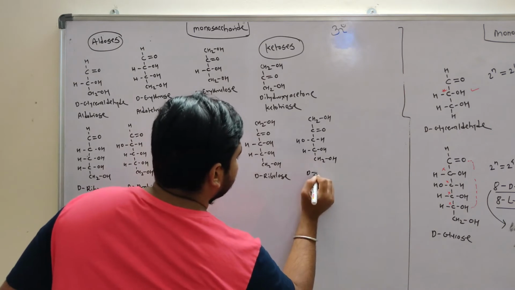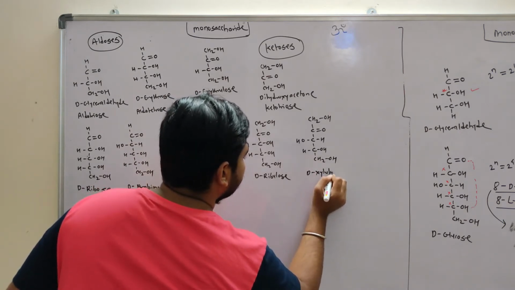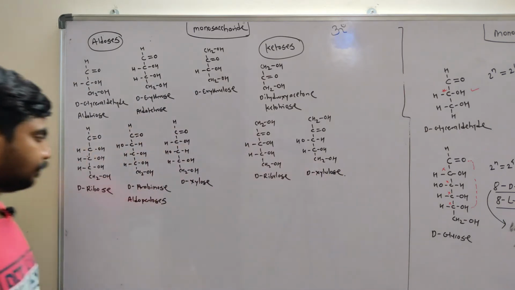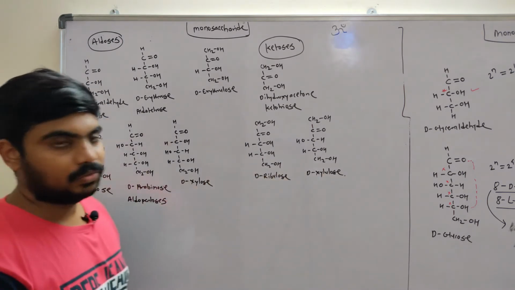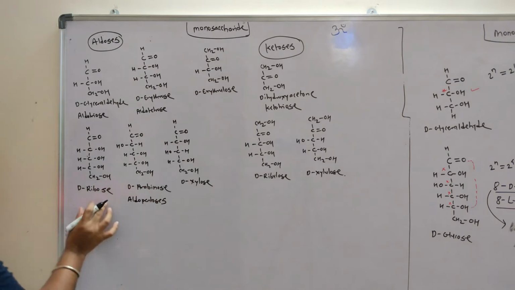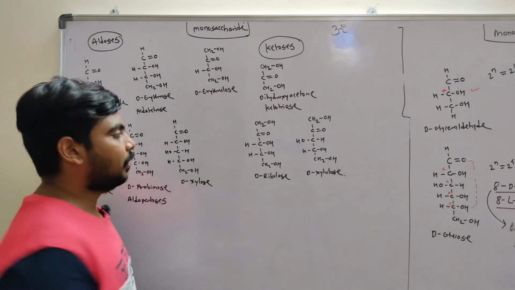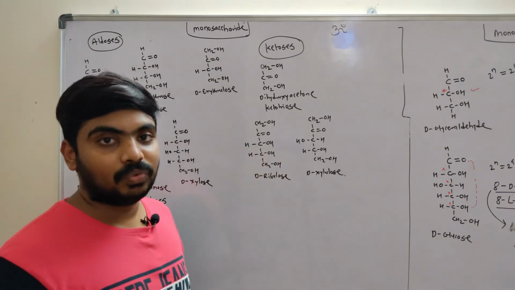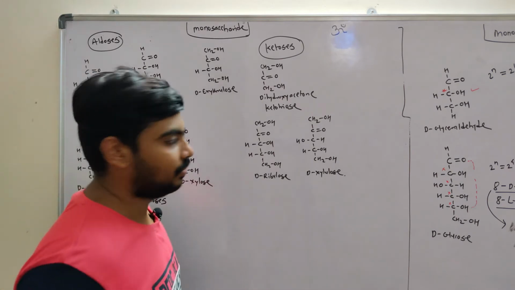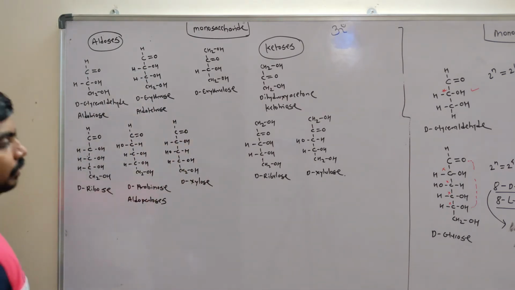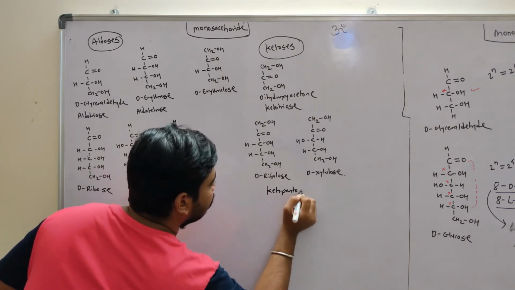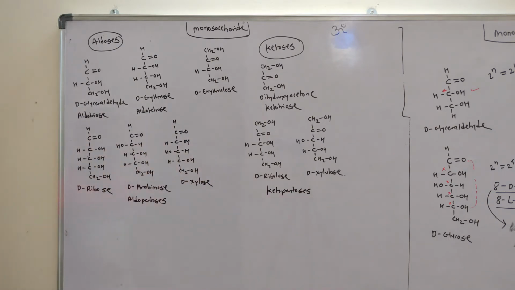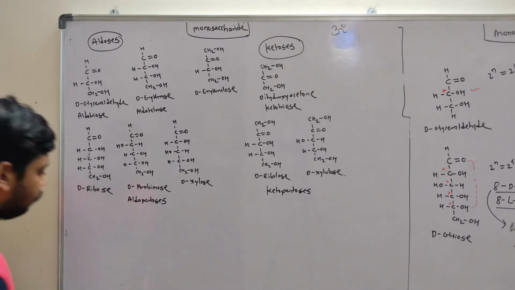This is D-xylulose, the ketone form of xylose. So in ketoses we give the name ending in -ulose, like ribulose, xylulose. So these are ketopentoses.